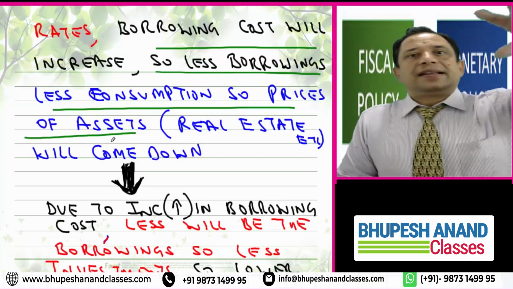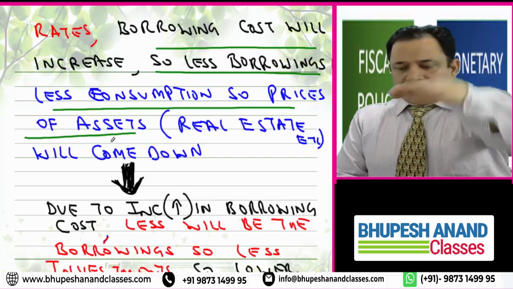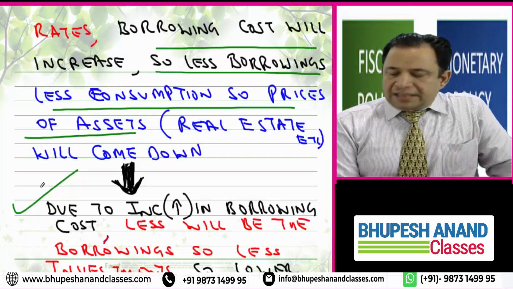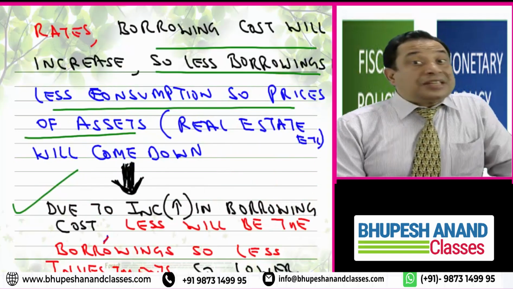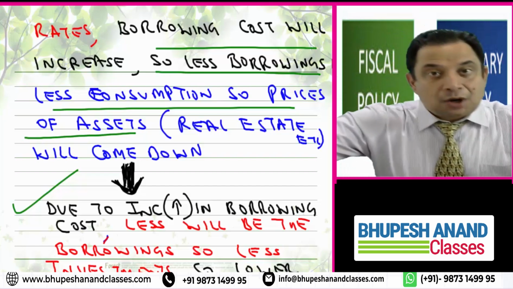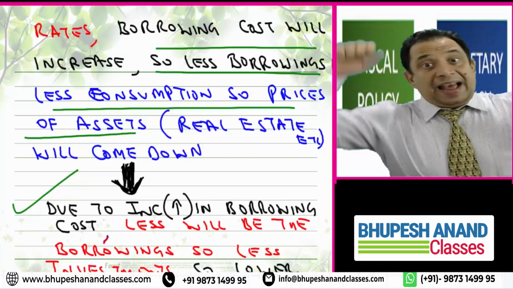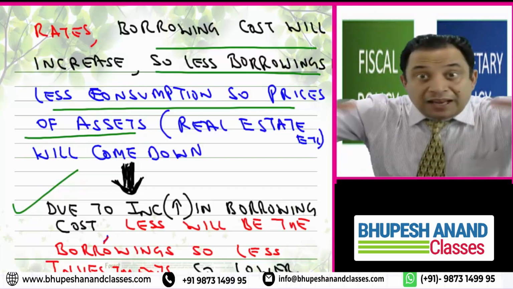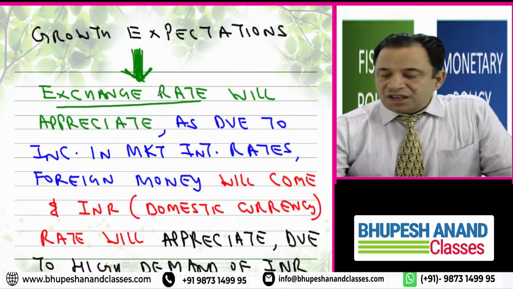So the point is, there is an increase in the policy rate, due to that interest rates increase, and due to that asset prices decrease. Due to the increase in borrowing cost, there will be less borrowing, so less investment, so lower growth expectations. So the third channel is lower growth expectations. When people are not borrowing, they are not investing, there is no consumption, ultimately the money will not be there, and hence there will be less consumption and growth expectations will also be very low. And when these future expectations are low, the exchange rate will appreciate.